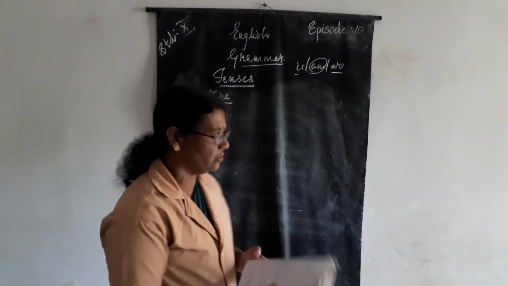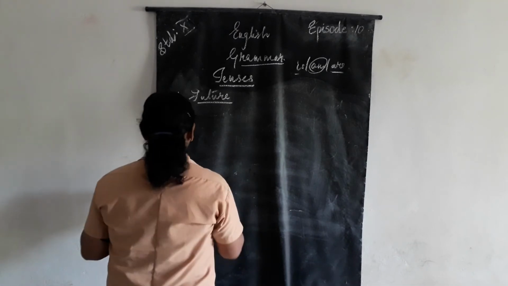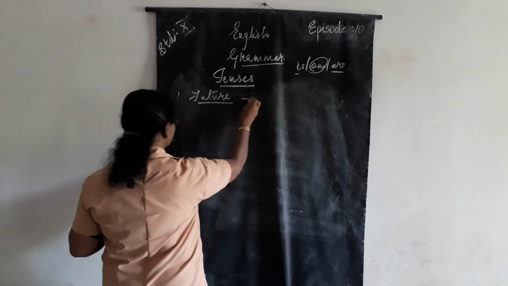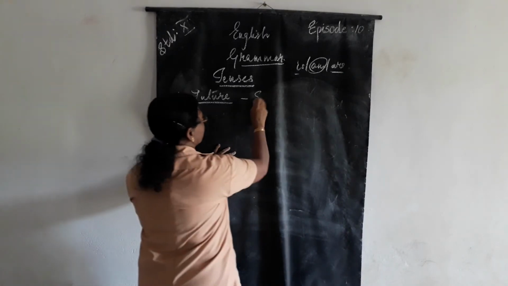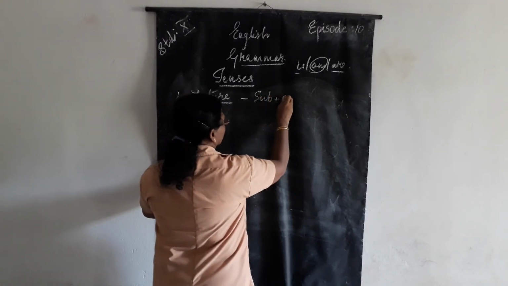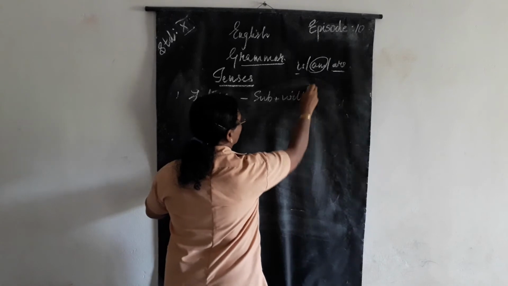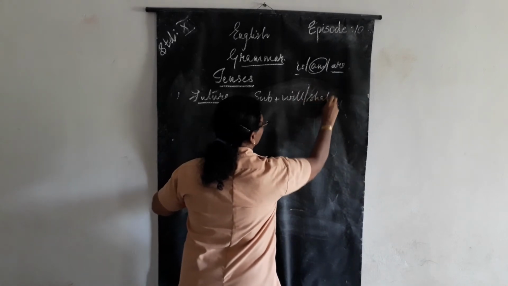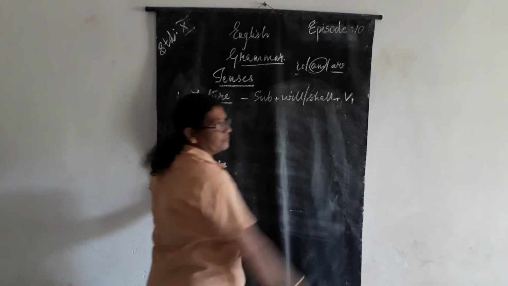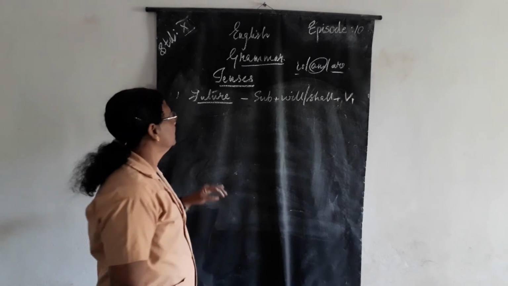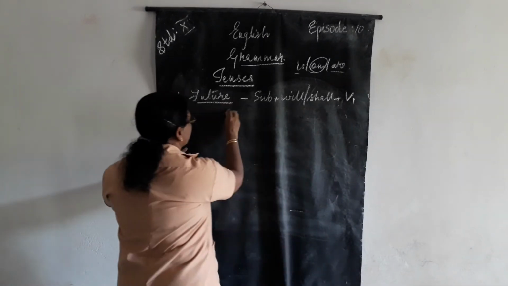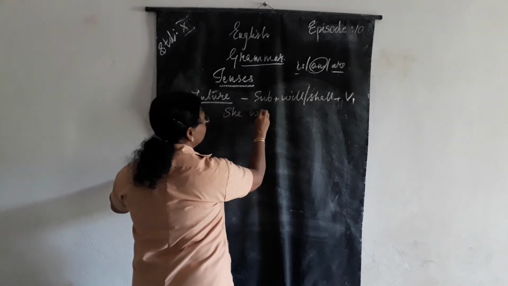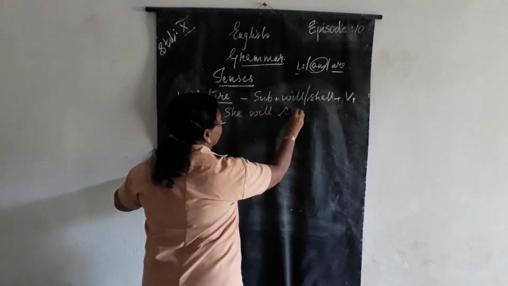So in future also, first one, simple future. Simple future, what is to be added? Yes, subject plus will or shall plus first form of the verb. Will or shall plus first form of the verb. Example, she will come.